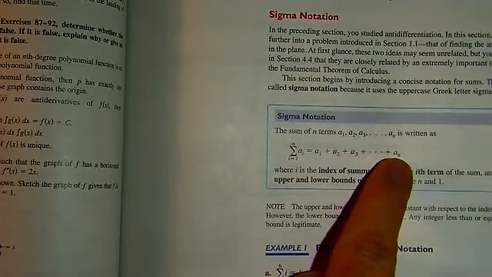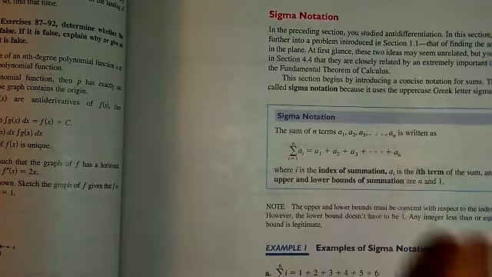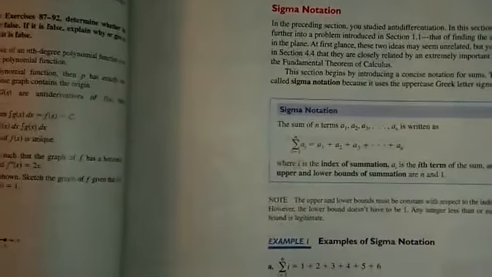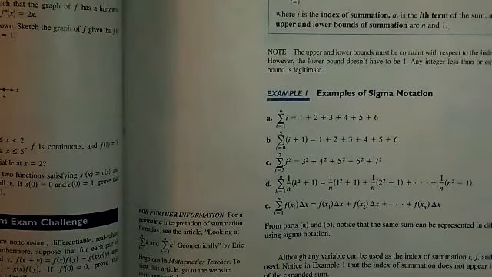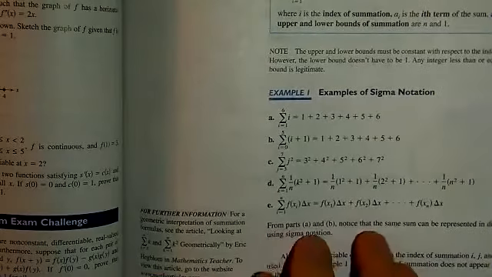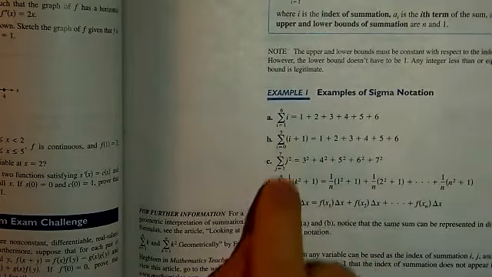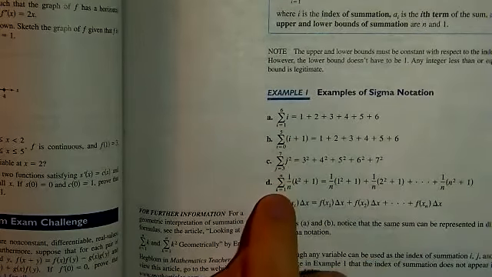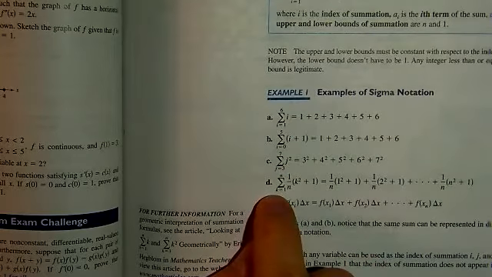In this case, the last term of the sum would be the nth term. Okay, so that's just a shorthand symbolism. So here are some examples on page 259 of different kinds of sums. You'll notice that the index can be called I, J, or K.